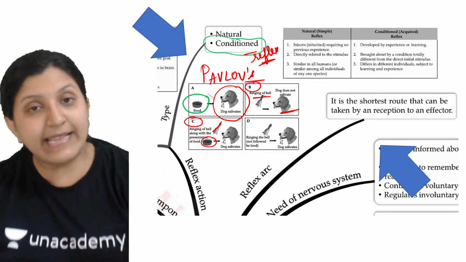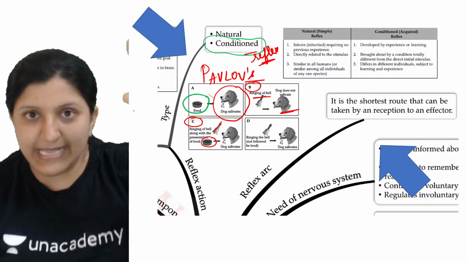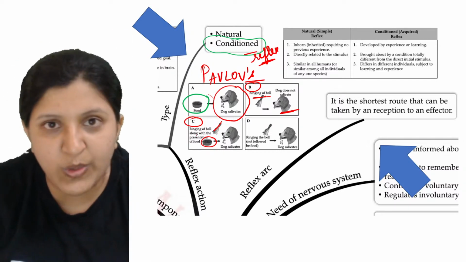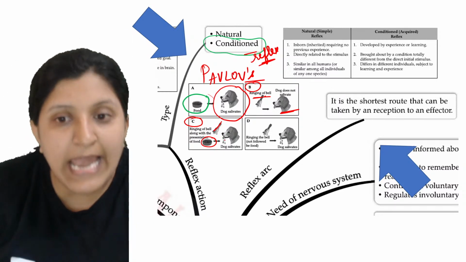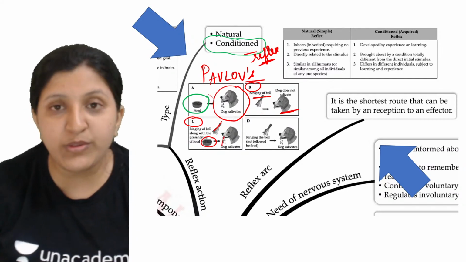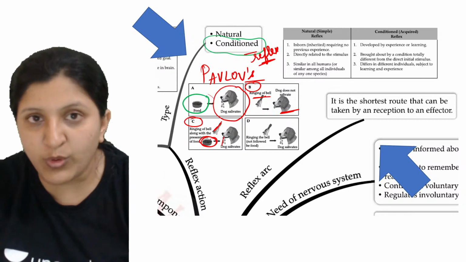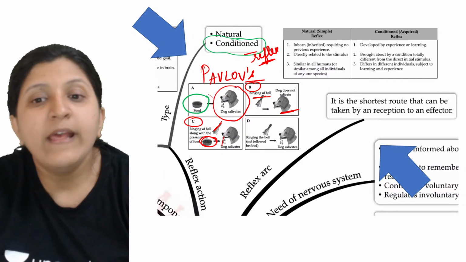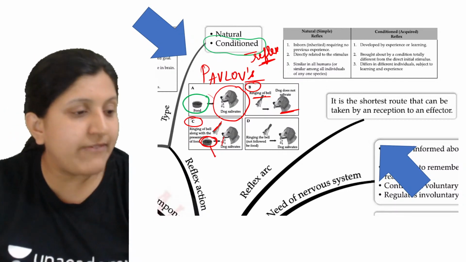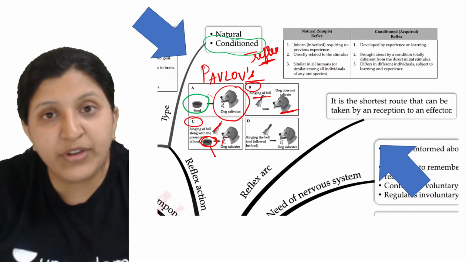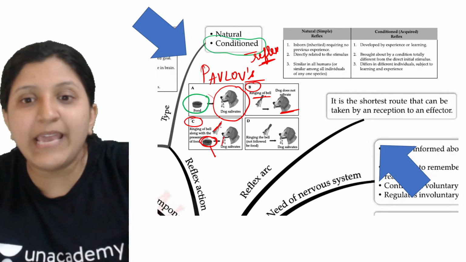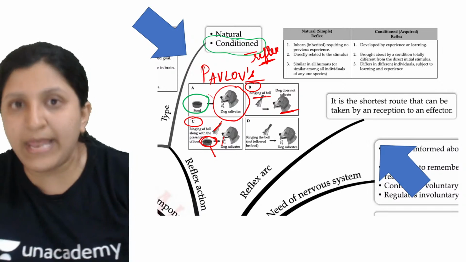Yeah, so now at the same time the bell is ringing and food is also given. So it will salivate, and it has understood that whenever a bell is ringing, it might get food. Based on that, it knows the food, so it has salivated, and at the same moment it has come across a bell also.